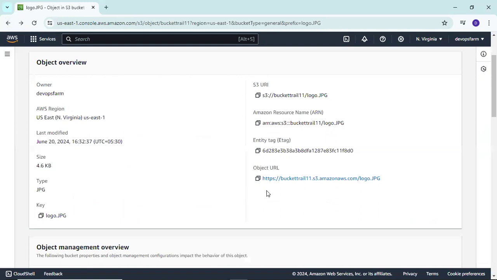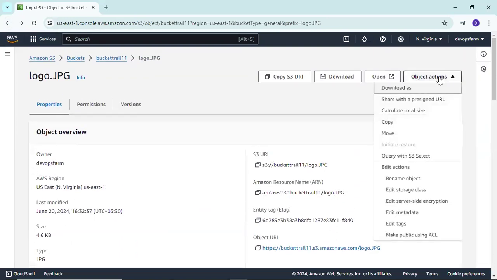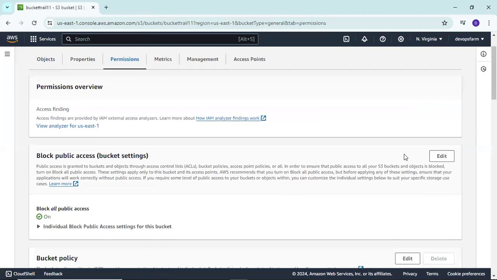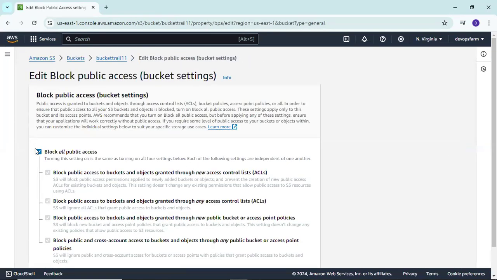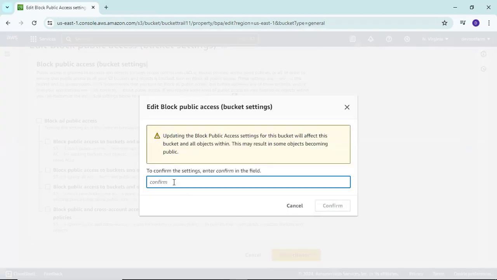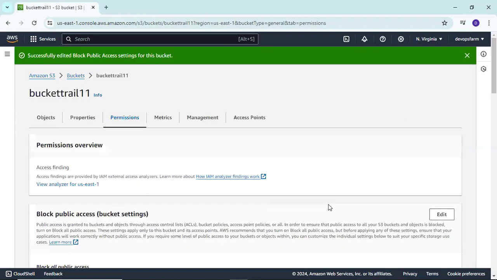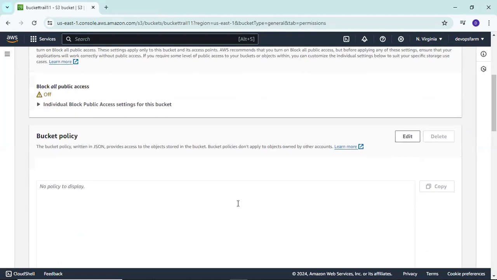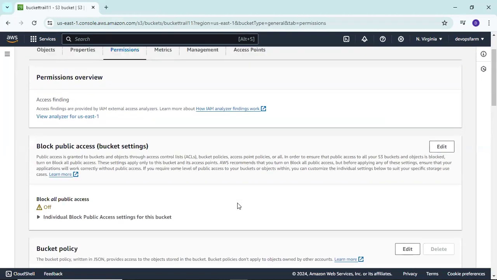This is how our data is protected. Okay, I think we need to set the permission for this. Okay, now anyone can access my data.